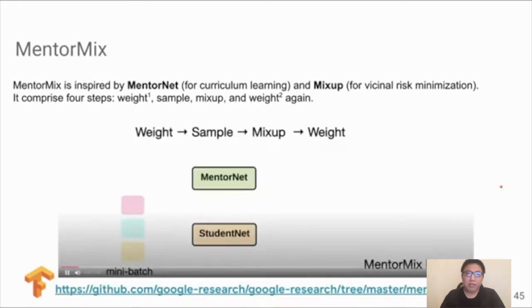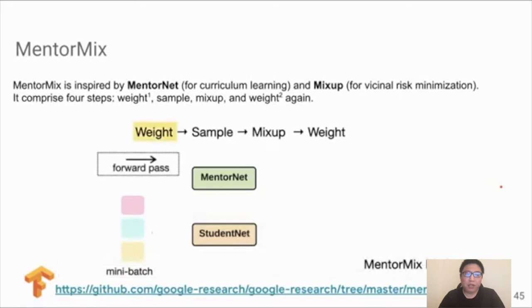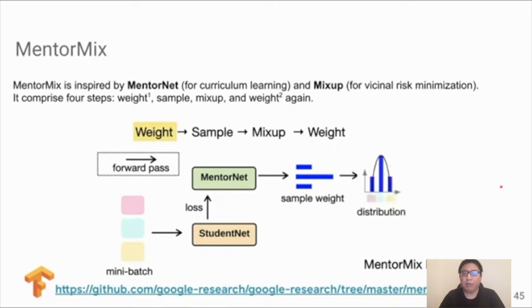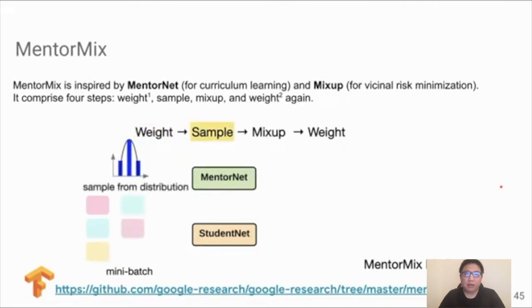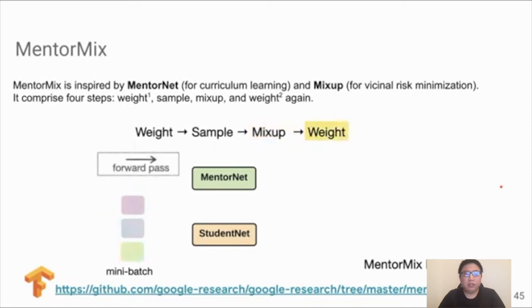As shown in this animation, in the first step, for each example in the mini-batch, we pass it to the StudentNet and then to the MentorNet to compute a weight for each example. We normalize the weights into a distribution. In the second step, for each example in the mini-batch, we sample another example according to the distribution to form a pair. In the third step, we mix up the original example with the sampled example to form a new example using mixup. In the last step, we feed those new examples into the network to compute the weighted loss.